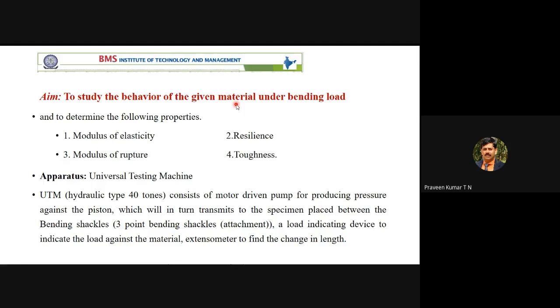Modulus of elasticity E is equal to stress divided by strain. What is the formula for the stress? Load divided by area. So when you conduct the experiment, you note down the load. Then the area you get from the cross section, which is 50 mm by 50 mm. For modulus of elasticity we require stress and strain, where strain is change in dimension divided by original dimension.